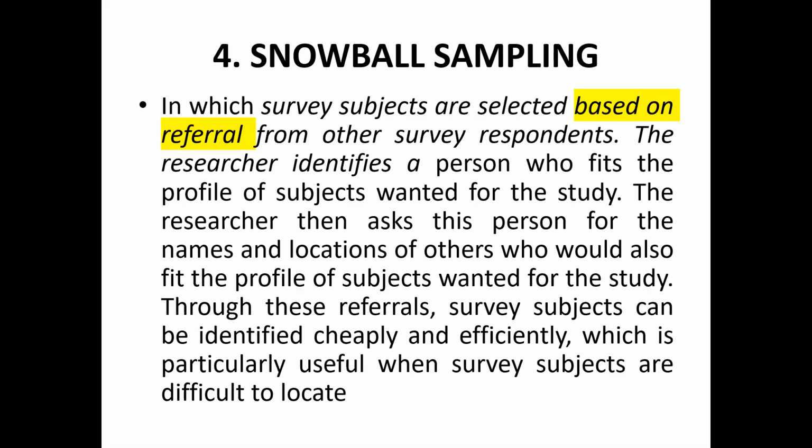So let's suppose you are getting the data filled from foreigners living in India. Suppose you have Japanese nationals who are living in India. One Japanese respondent would tell you that you can find another one, or he can give you the reference of another Japanese living in India, and you can get the data filled from that other Japanese. So this is an example of snowball sampling.